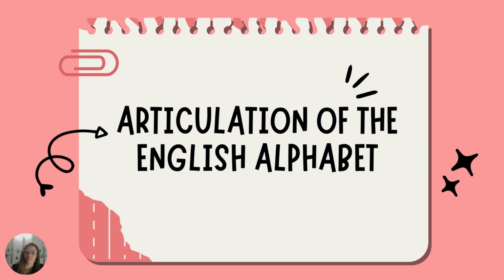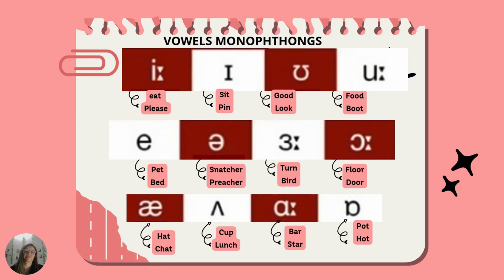Articulation of the English alphabet. These are vowels monophones. E. This sound occurs in the words eat, please. For example, I eat breakfast every morning, or please pass me the salt.